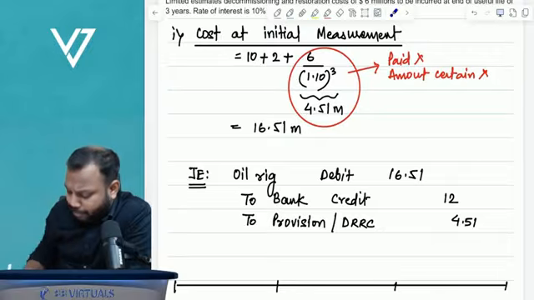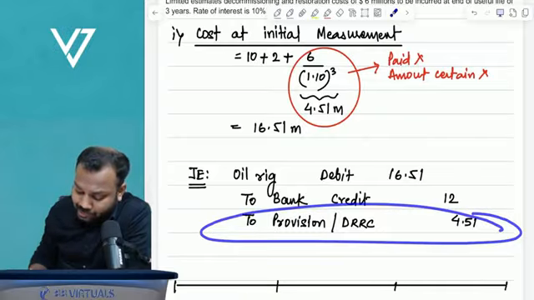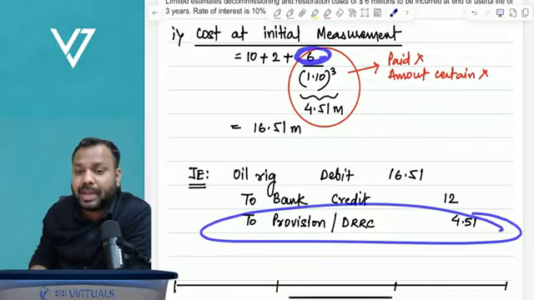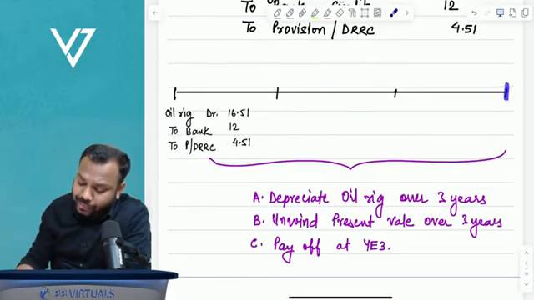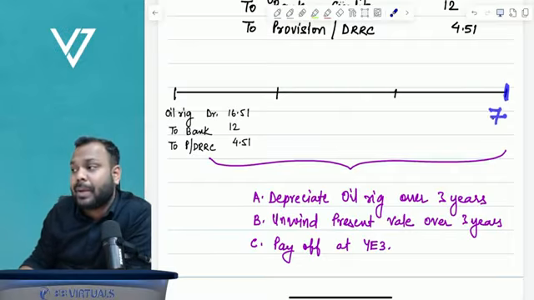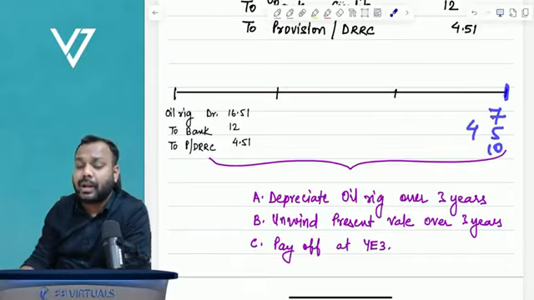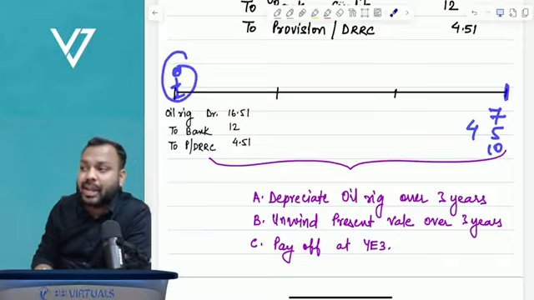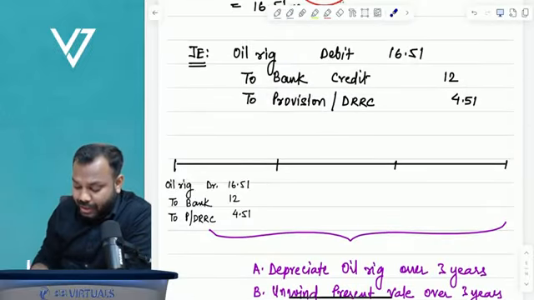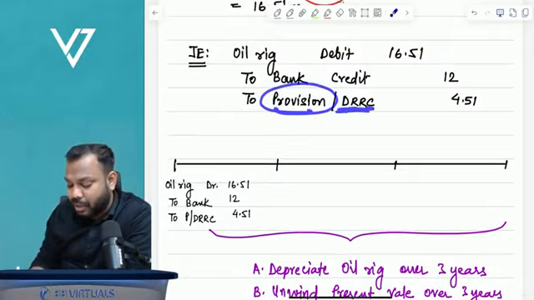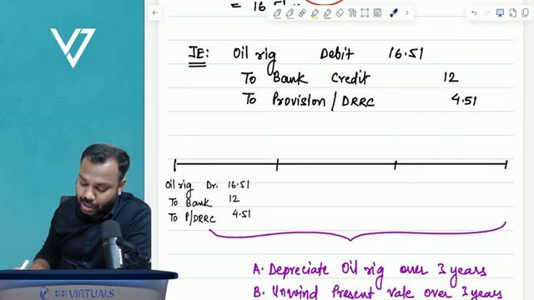Sir, why are you saying provision? Why not liability? Why provision? Because understand, this amount of 6 million is not final. It's an estimated amount. It might be the case that at the end of 3 years, we have to pay 7 million, or we might have to pay 5 million or 4 million or 10 million even. Right? As of now, we have just estimated what will be the amount that will be incurred here. That's why we are writing provision for decommissioning, removal, restoration costs 4.51. Okay, so this is a journal entry.